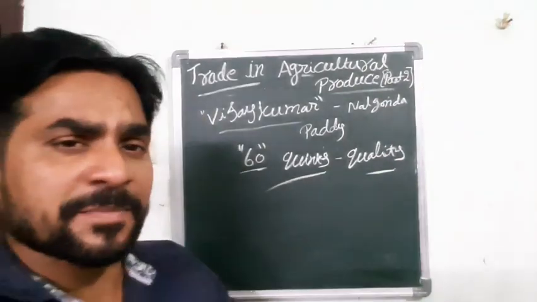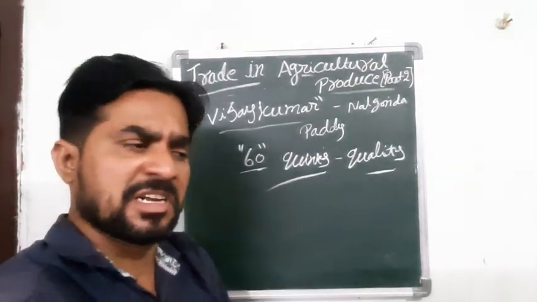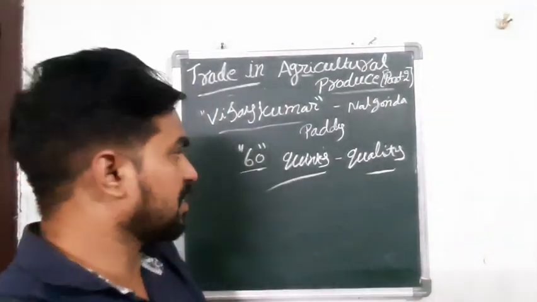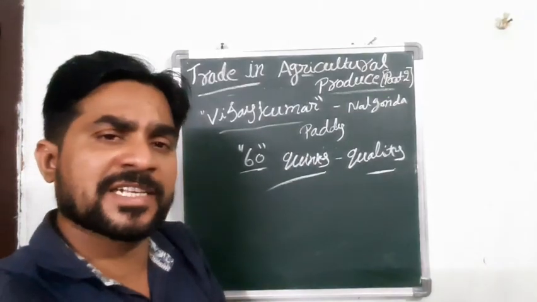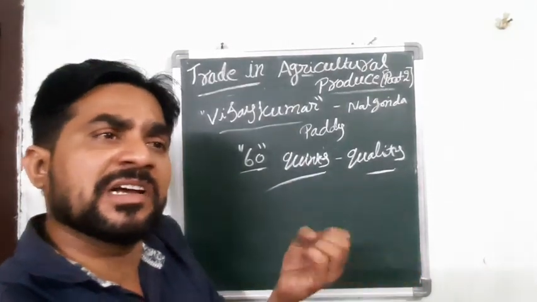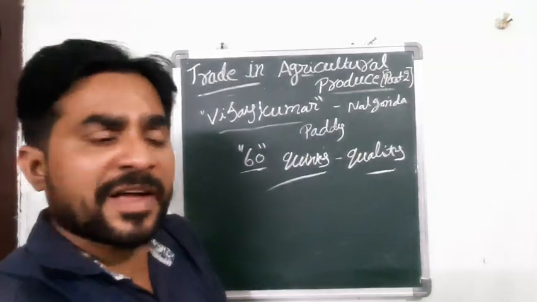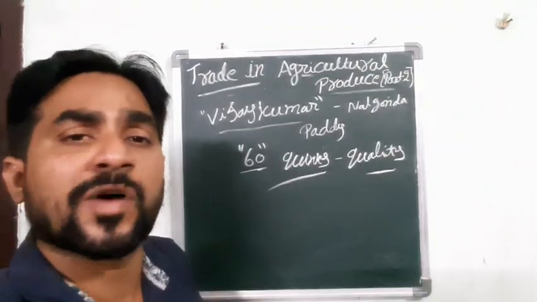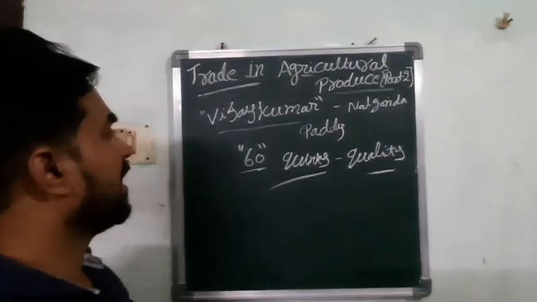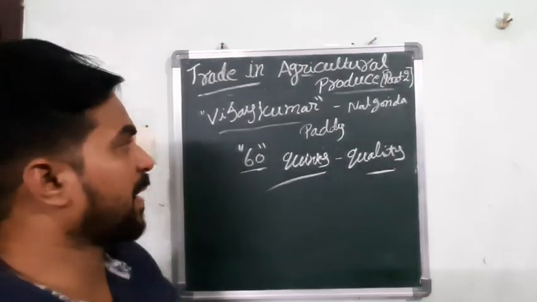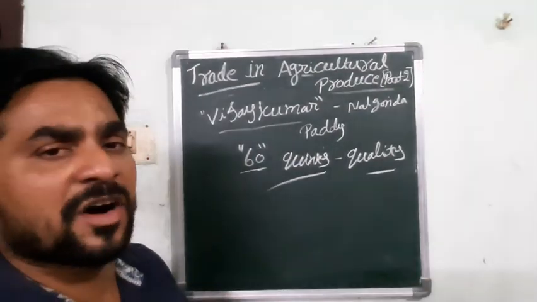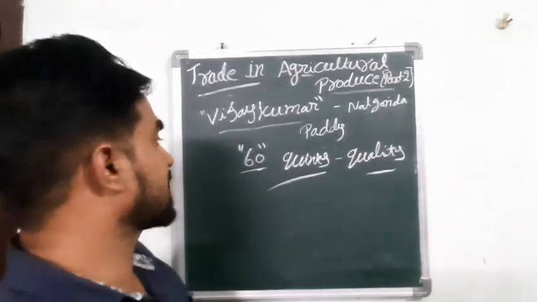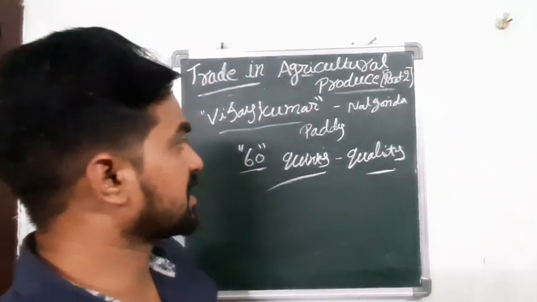What is meant by quality? Good quality. We say that it is very excellent, very nice. Take an example: an apple looks very nice, and whenever we eat it, if it is very tasty, we say it's a very good quality one. Similarly, Vijay Kumar cultivated paddy in his farmland, and this year he got very good production, that is 60 quintals.